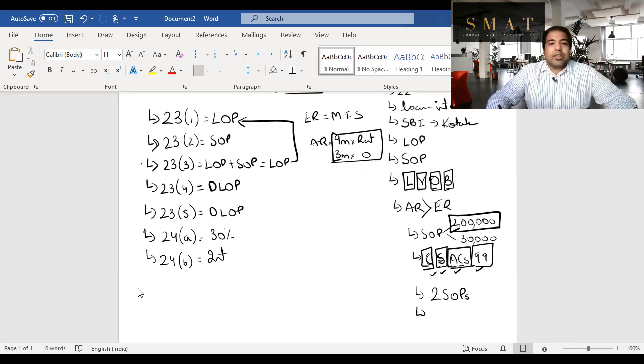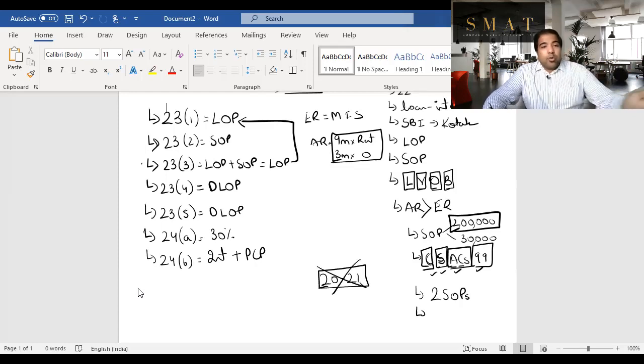Guys, in case of interest deduction, there is also PCP interest, that is pre-construction period. What is that? So let's say, guys, you constructed your house in 2021. This is the year of construction. Ignore that. Before that, that means before 31st of March 2020, if you paid any interest for this house, then total of that interest will be available over 5 equal installments starting from this year and 4 more years. It will just be added to the interest in 24B.